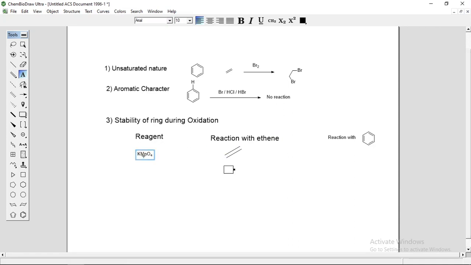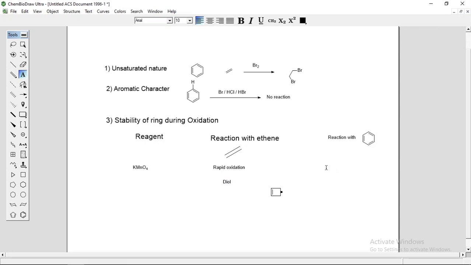So when KMnO4 reacts with ethene, rapid oxidation takes place and you will get diol. When you react the KMnO4 reagent with ethene, rapid oxidation takes place and it forms diol.